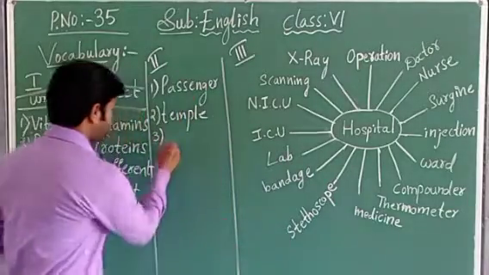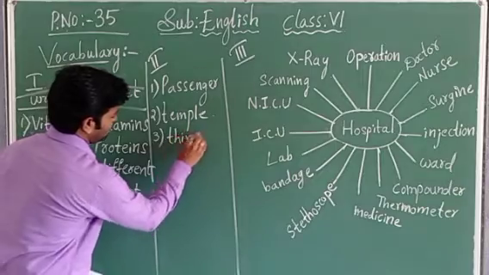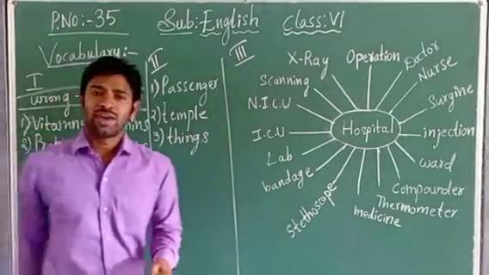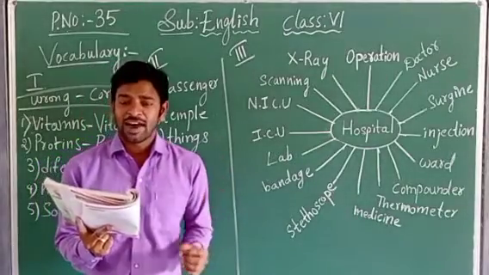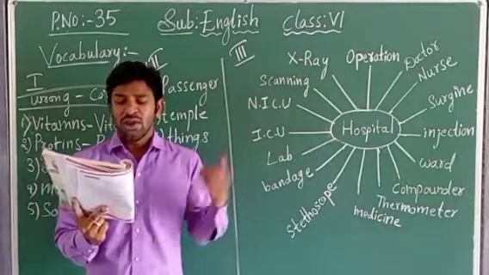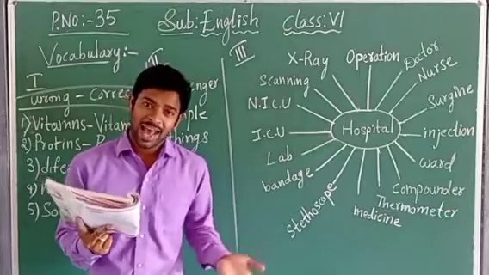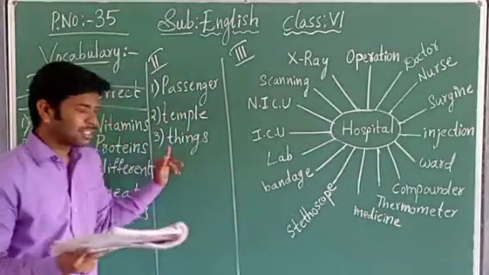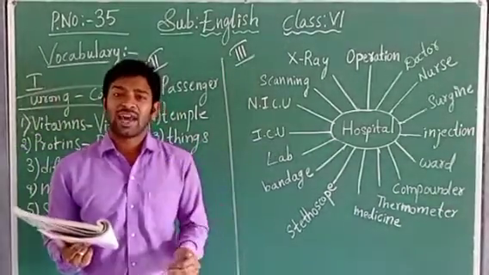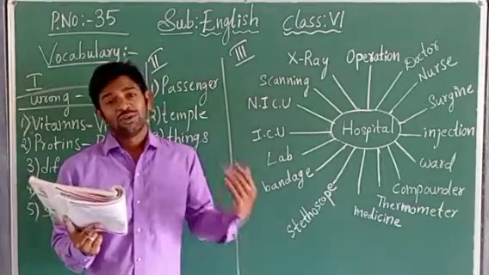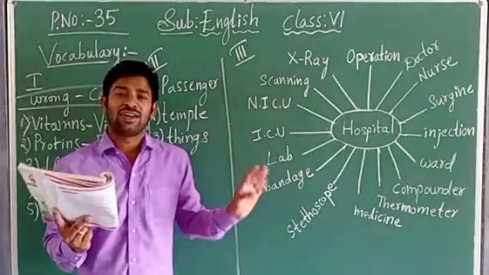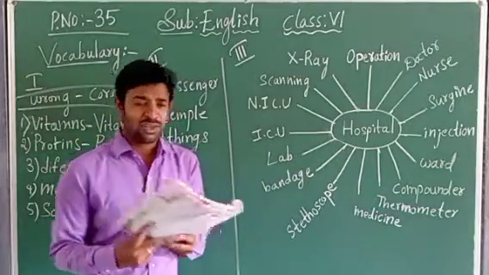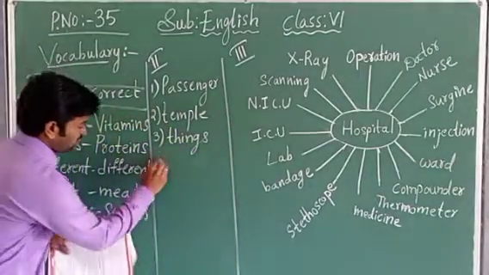So things, T-H-I-N-G-S. Things will become the odd one. How do you write, children? Dollar, rupees, cents are related to currency, whereas things are not related to currency. So things are the odd one. Okay, things are the odd one. Now we go to the fourth one, children.